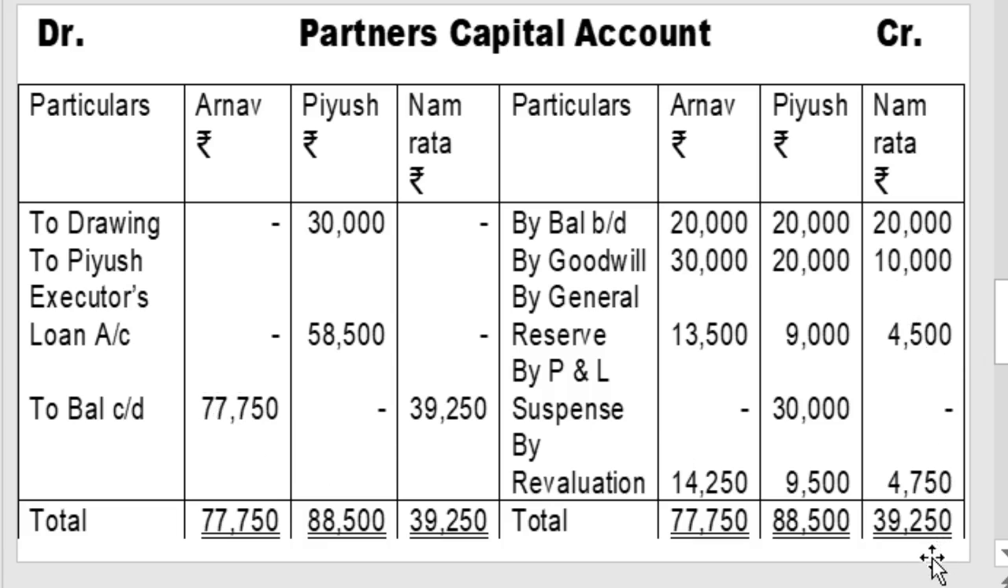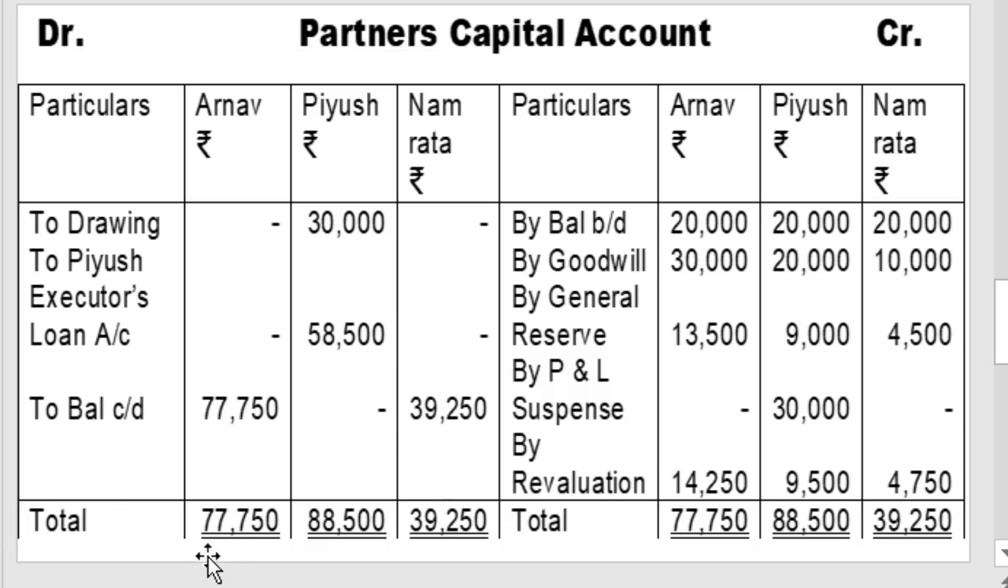And in the Namrata column, 39,250 is the credit total. Write on the debit side, parallel line, 39,250. There is no figure on the debit side. 39,250 is a credit balance, a personal account having a credit balance, so a liability of the business. Record it on the liability side of the new balance sheet: capital Arnav 77,750 and Namrata 39,250.